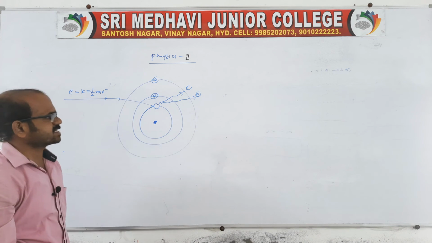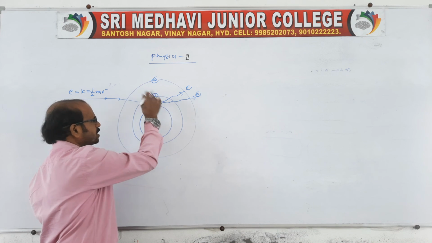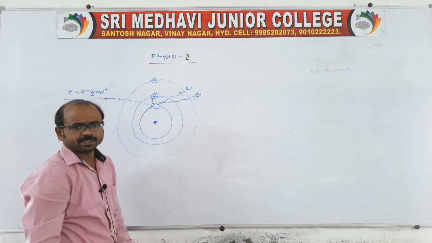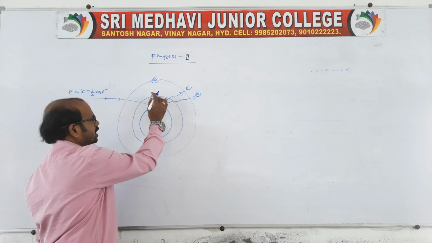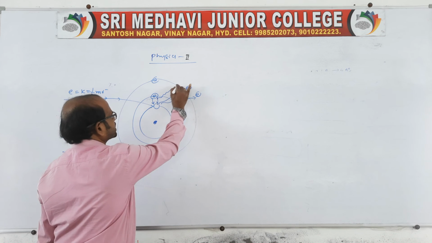So, one vacancy is created. This vacancy can be filled by an electron from the higher or next orbit. Therefore, that electron jumps from a higher orbit to a lower orbit. When it jumps, some energy is released.